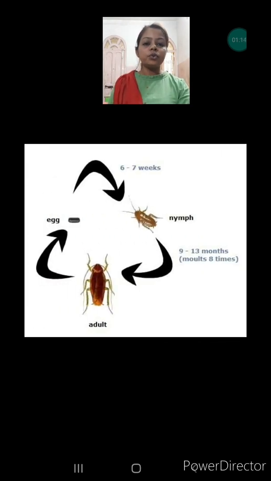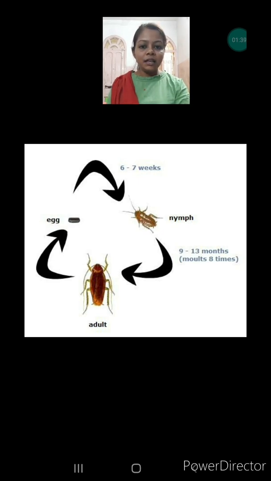When the cockroach becomes an adult, it means they are fully developed to reproduce babies. All the organs in their body have developed nicely and they are ready to reproduce, and then they lay eggs. Please keep in mind, it is not the male cockroach but the female cockroach that always lays the eggs.